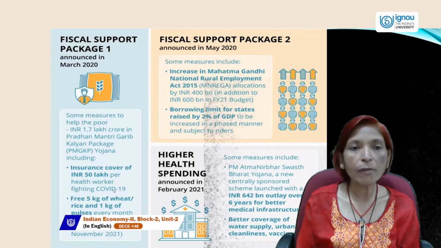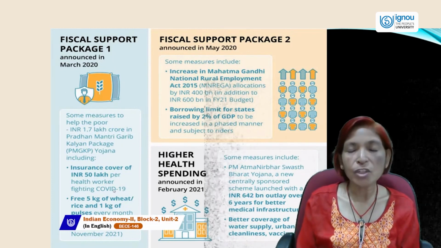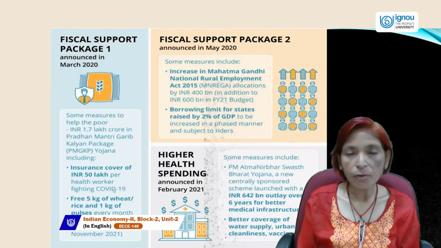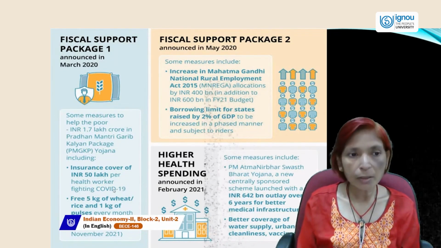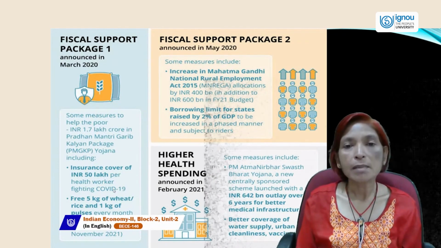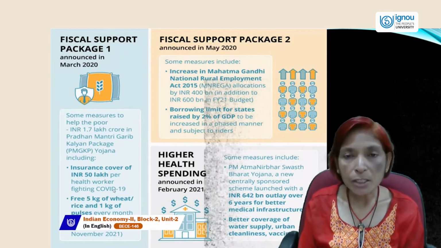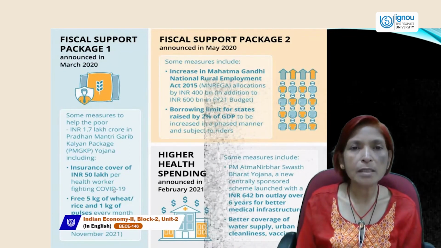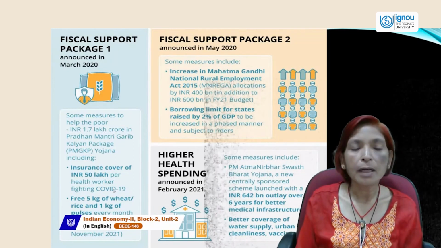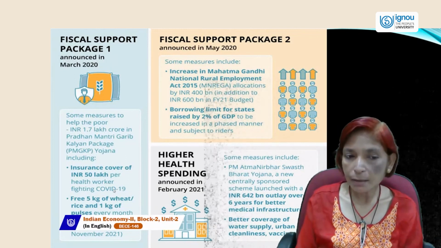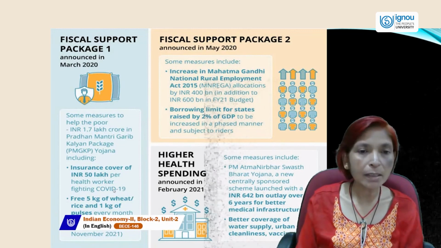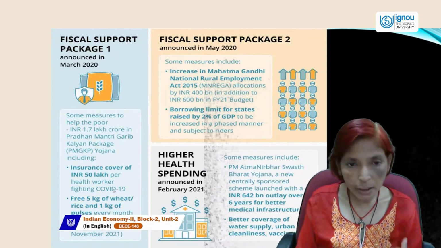So these are called fiscal support packages, which are made by the government for the development and welfare of the country's people. So the government has made so much expenditure. The government has spent a lot of money on the development of the people, either in health care facilities, increasing medical facilities, insurance cover facilities, or employment opportunities.